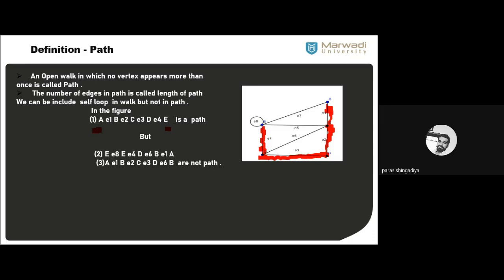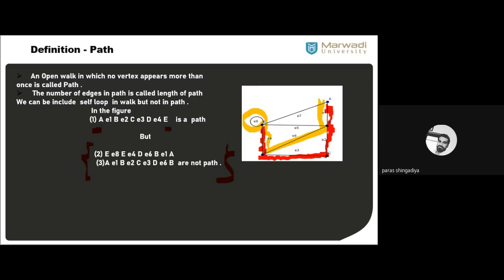ठीक है. Now the remaining two examples are not a path. Okay, second and third. Why are these not a path? क्योंकि if I consider the walk as E8E, okay, E पे आपको move करना है, E8E, then after E4D, and then after E6B, and then after E1A, clear. It is clearly an open walk. ठीक है, E से start किया है, A पे end किया. So it is an open walk, but not a path.